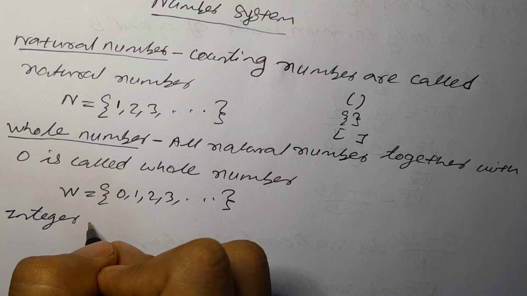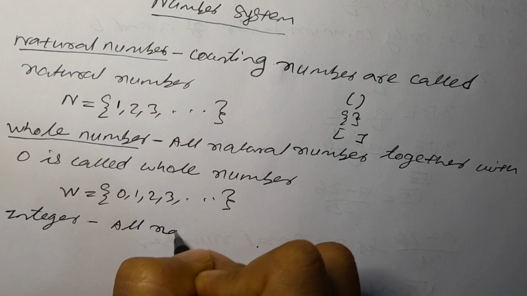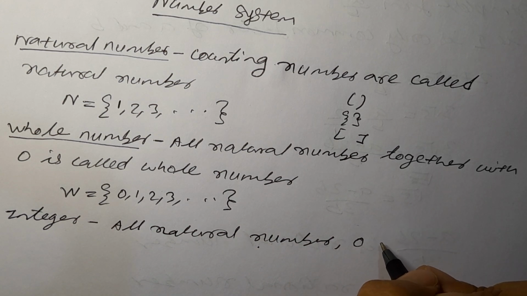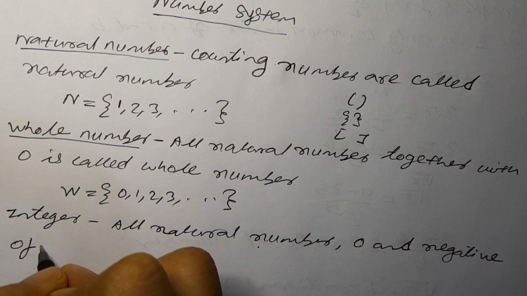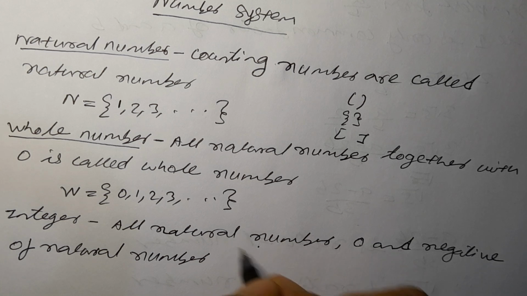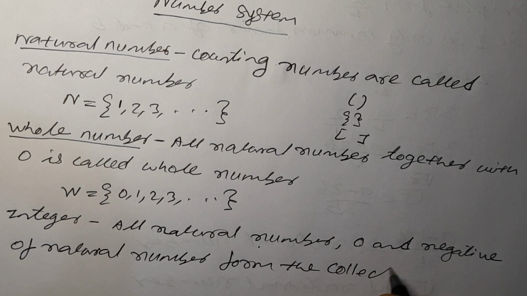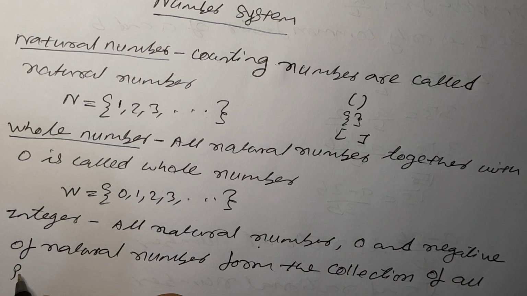So integers: all natural numbers, 0, and the negatives of the natural numbers form the collection of all integers.